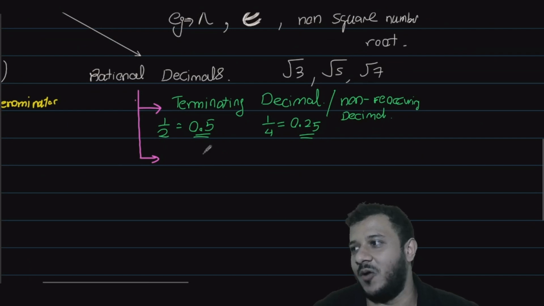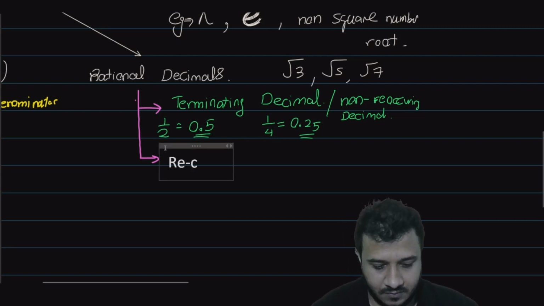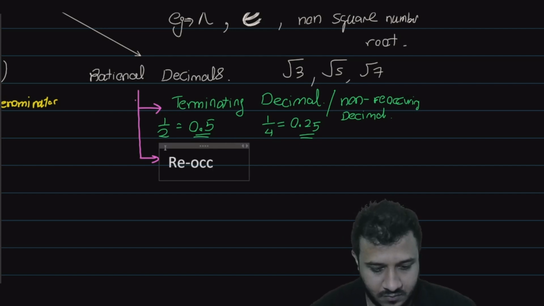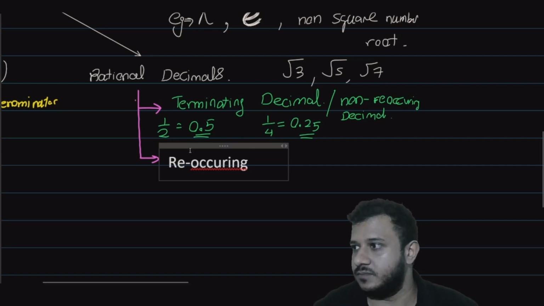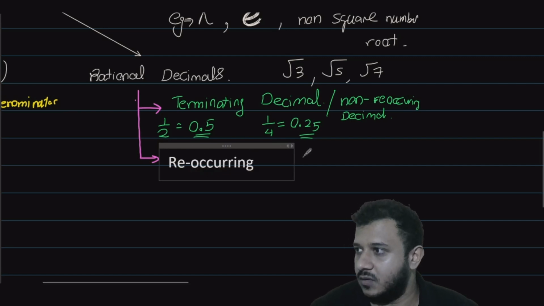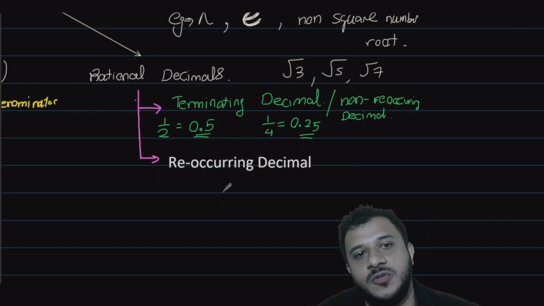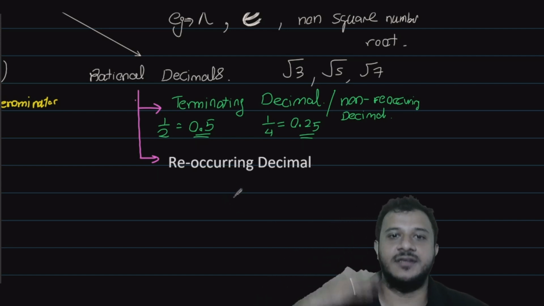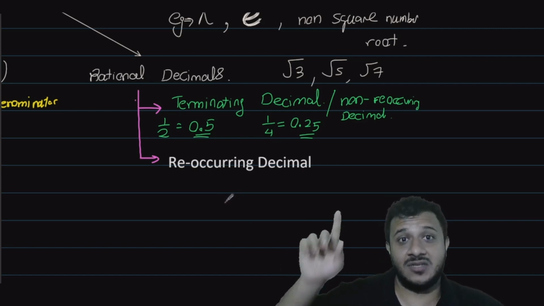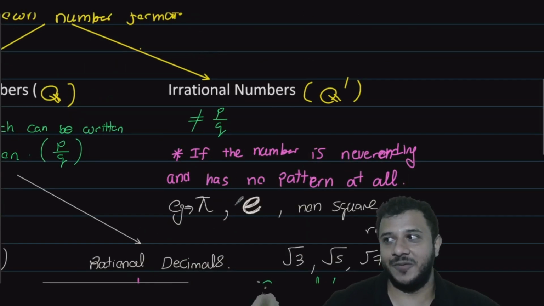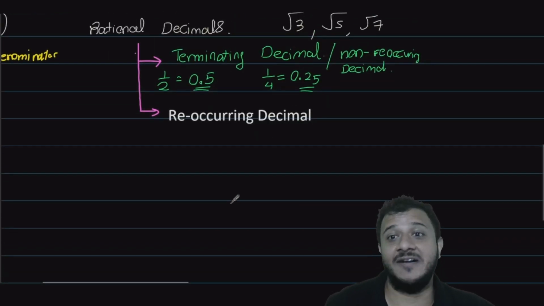And then obviously the other one is reoccurring decimals. Reoccurring decimal means a number which keeps on going. Now here it's not like irrational numbers. It will never end, but it has a pattern.